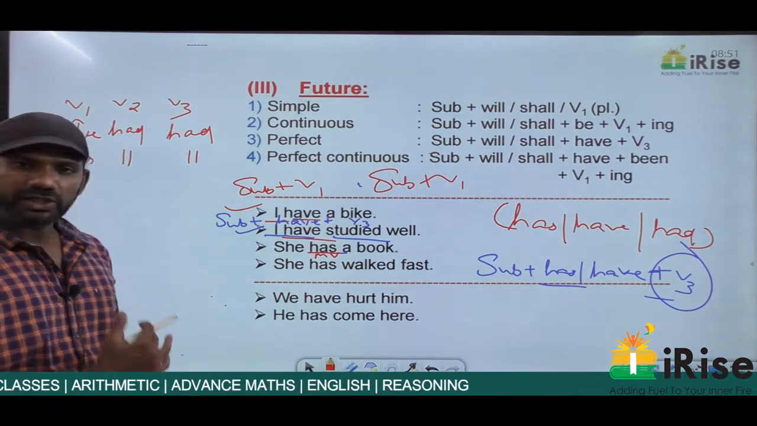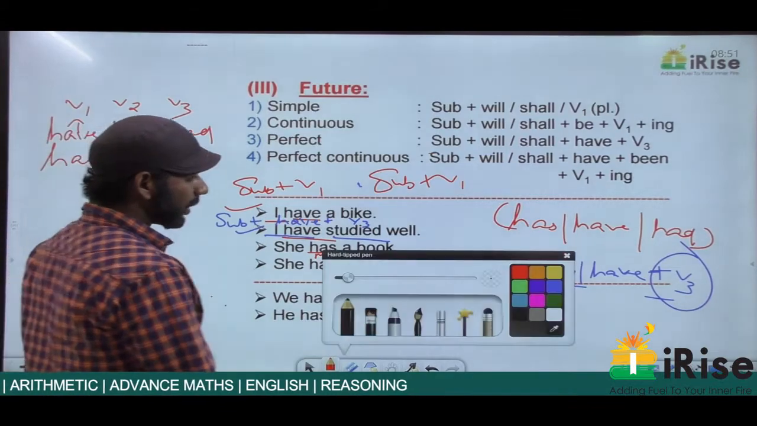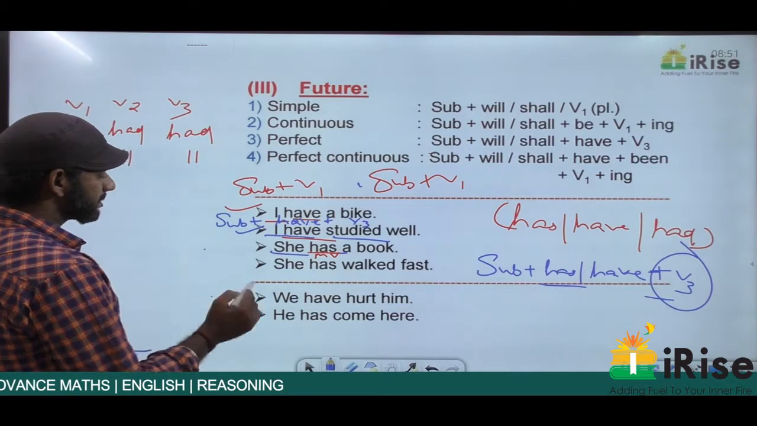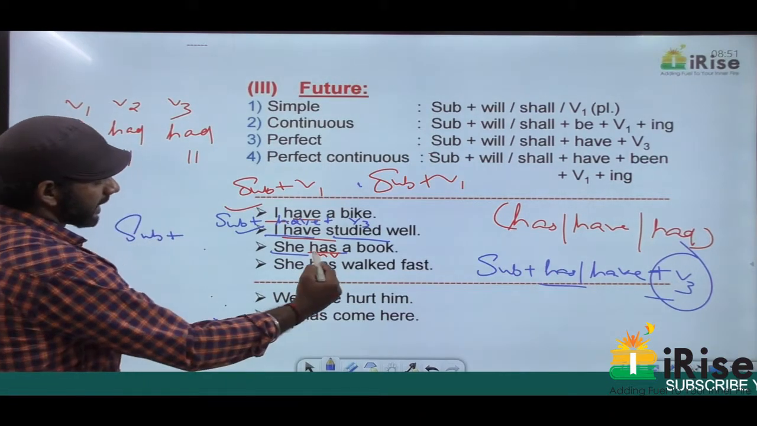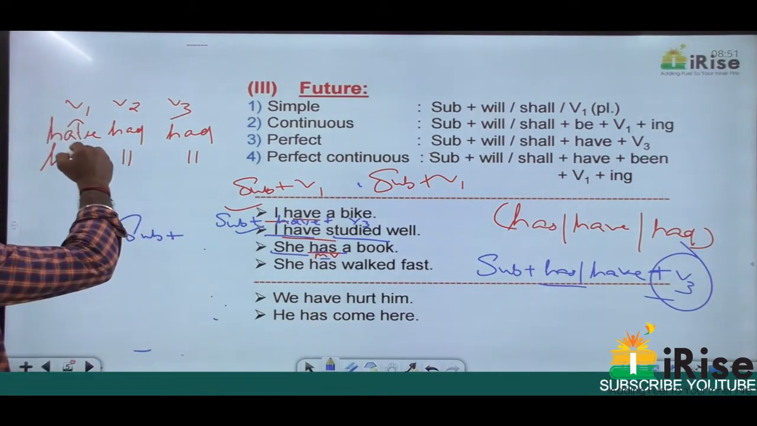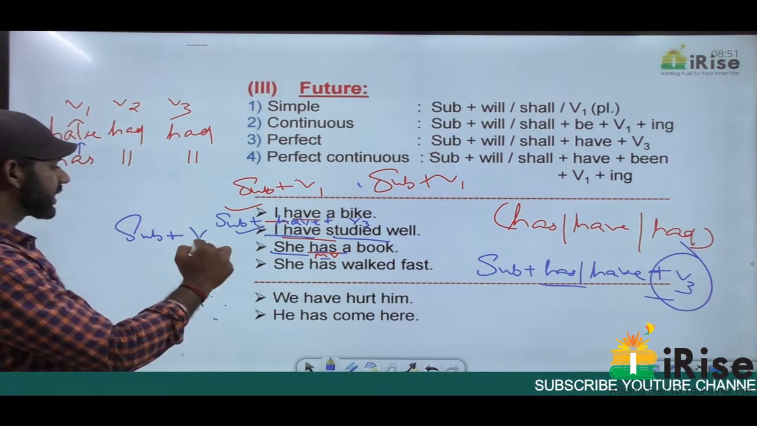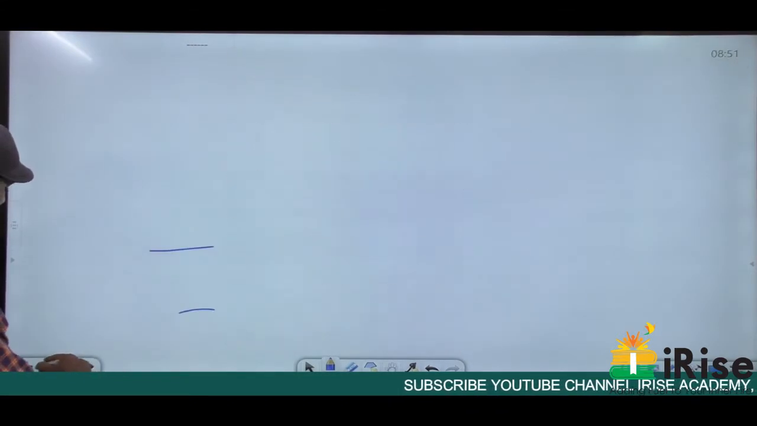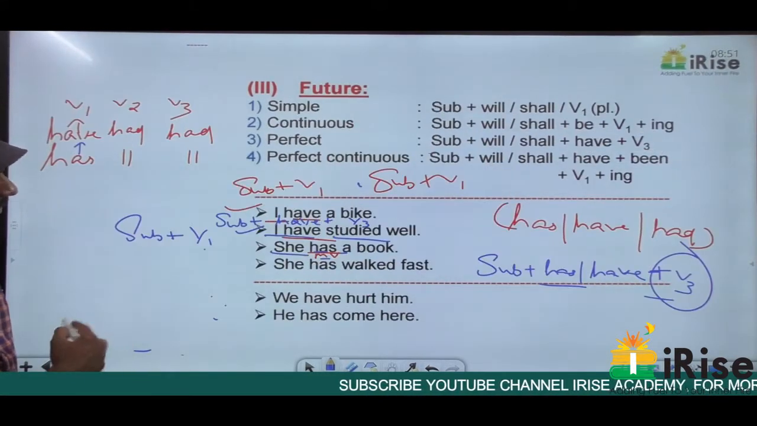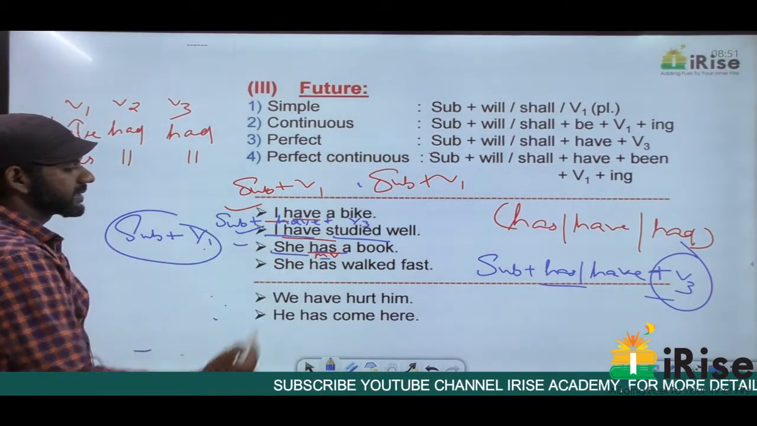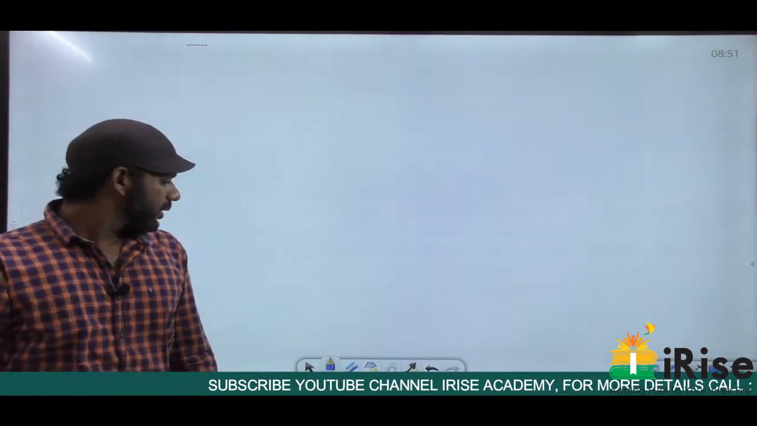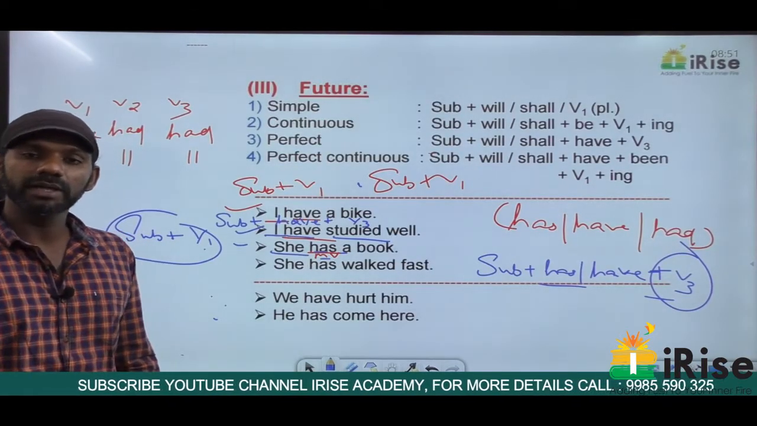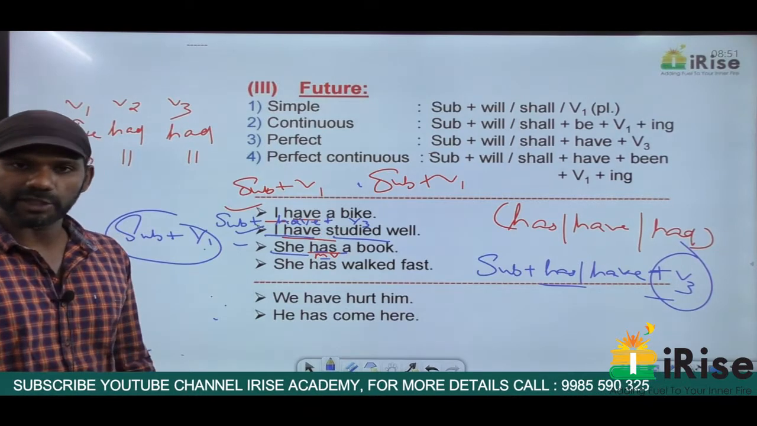Come to the statement now. She has a book. We'll write down the order of this sentence. The subject here is she, plus has is a main verb in the V1 form. So this sentence is in the order subject plus V1. So this statement is in the order subject plus V1, and subject plus V1 is simple present. Now she has a book means she possesses a book or she owns a book. There's a meaning of this statement.